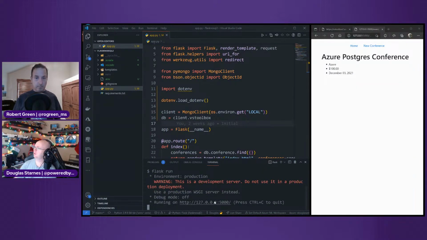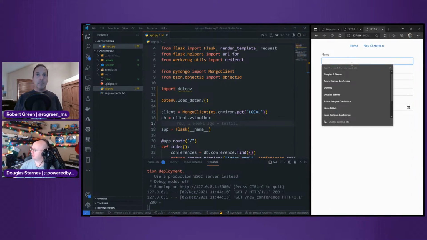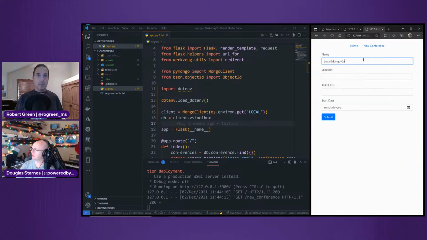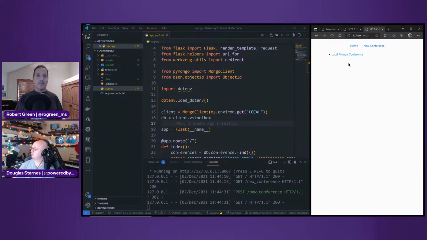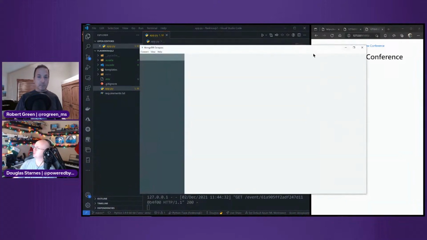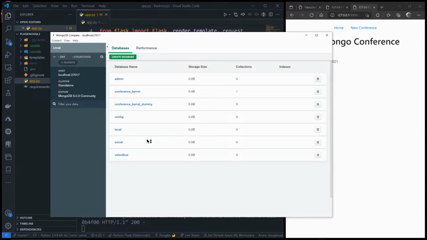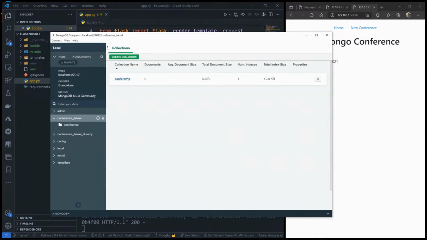Okay, so if I go over here, we have again nothing because we're running locally. I'm going to do local Mongo conference, again we'll say home. I think the cost is $199. We'll start it tomorrow. We'll submit. Okay, great. And if I open up MongoDB Compass, which is a tool that is again distributed by MongoDB, and look at my local database, and that's outside of Visual Studio Code, right? That's not an extension.